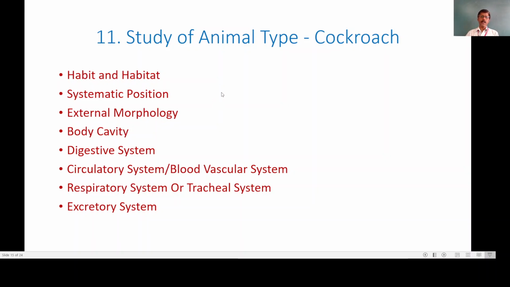In this topic, we are going to study the habit and habitat of the cockroach. The cockroach we are going to study is Periplaneta americana, the genus and species. Then the systematic position, then external morphology, then body cavity, then the digestive system proper, then the circulatory system, also called the blood vascular system, then the respiratory system or tracheal system, and the excretory system of the cockroach. That means we are going to study various body systems of the cockroach.